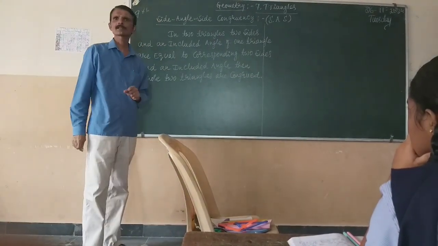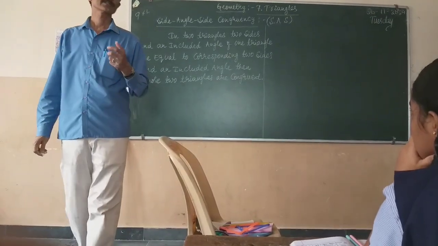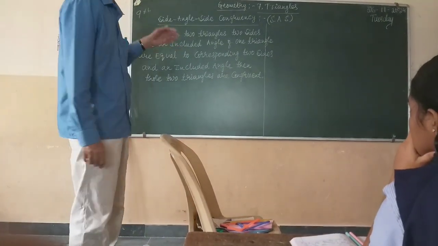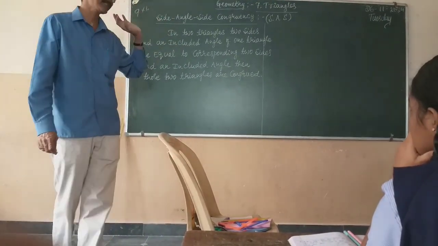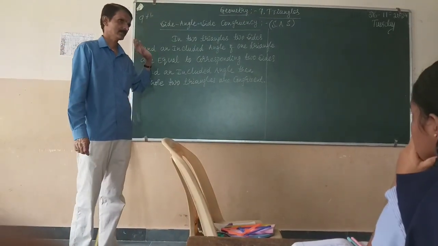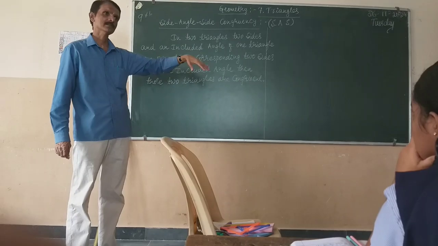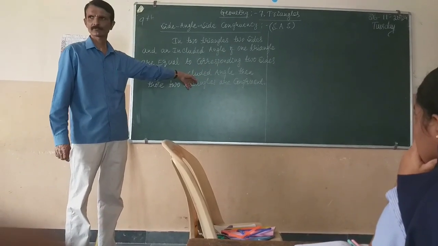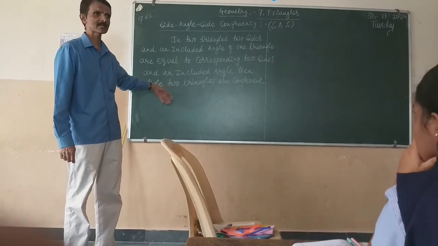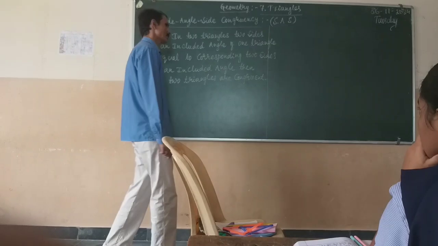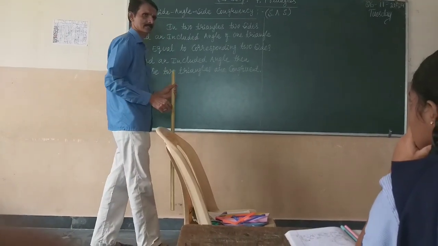So this is the rule. This is the statement of the SAS congruency. So now we shall see with the figure. We will understand this statement with the figure. So I will draw the two triangles.